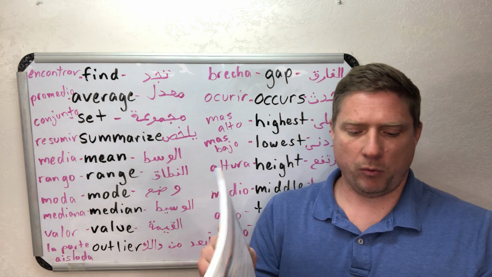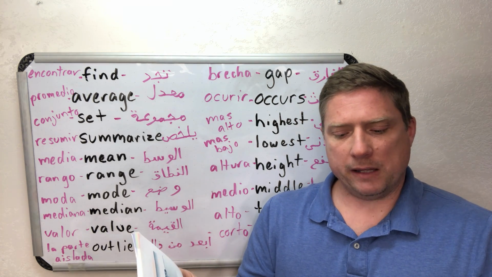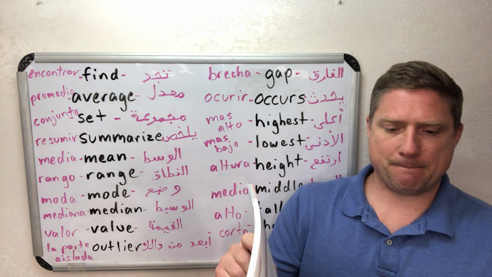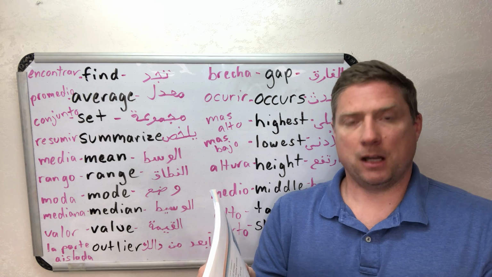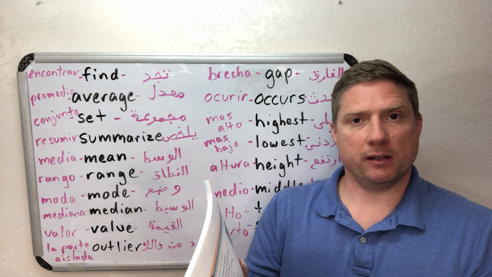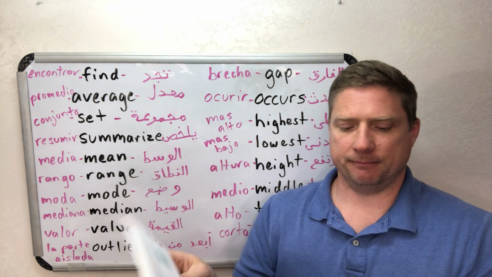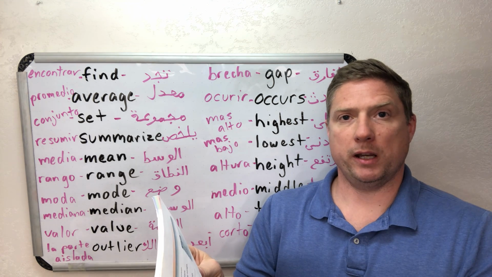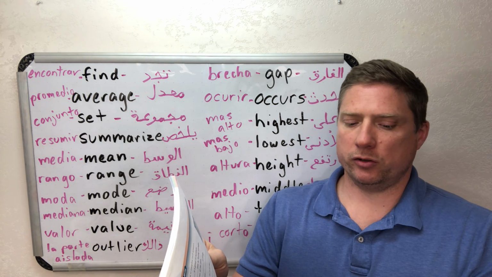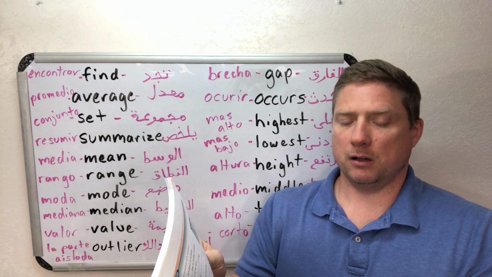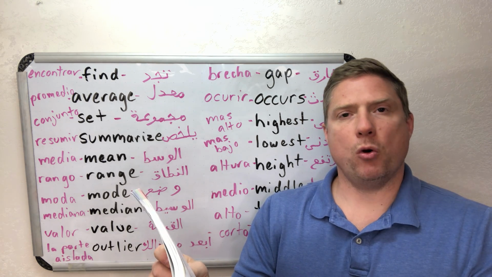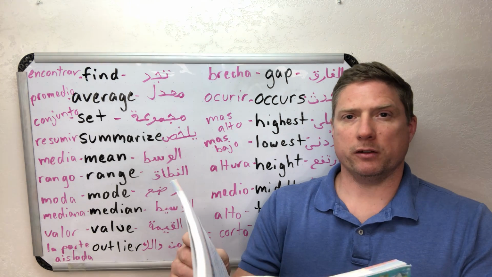Let's try. Number one, we find the average of a set of numbers. Two, we have special words to summarize data. Three, the mean is the same as the average. Four, the mean height of the boys is 74 inches.